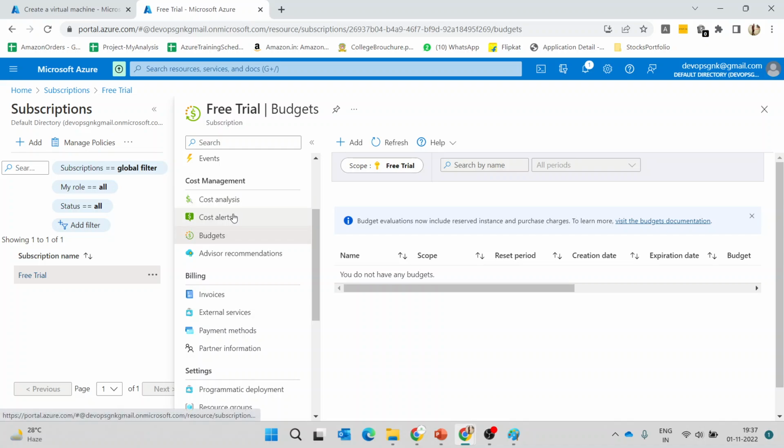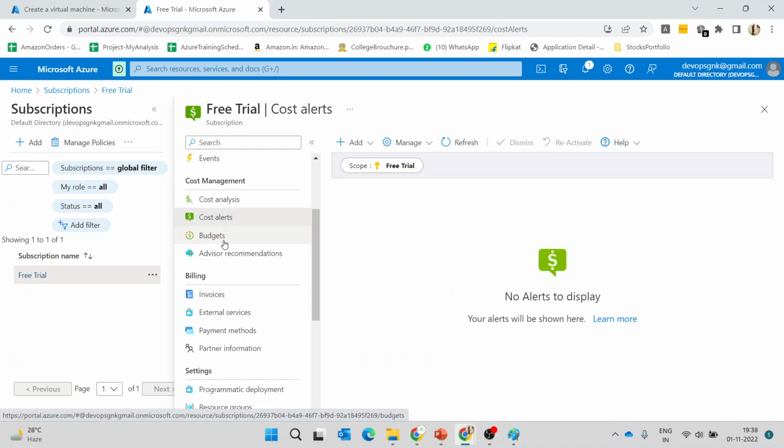And the cost alerts is something similar to the budgets which I have mentioned, right? Suppose the cost of a VM is getting more than 1000. Whenever it touches 1000, if you create an alert, you'll get an alert that the cost of the VM has reached 1000. So what we'll do, the cost is beyond our scope, so we can delete that VM.